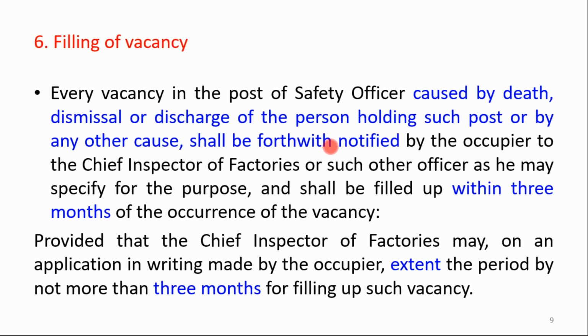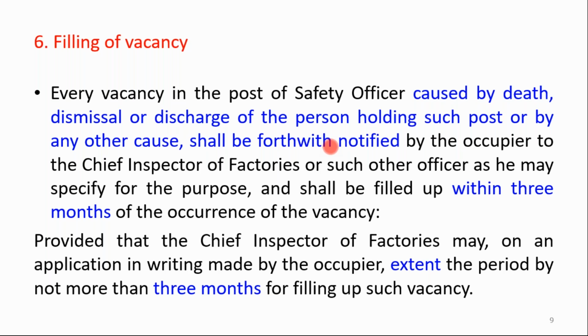If that is the case, then the occupier's responsibility is to convey this information to the chief inspector of factories, and then start the recruitment procedure given in the previous rule. You have to appoint the safety officers within 3 months.